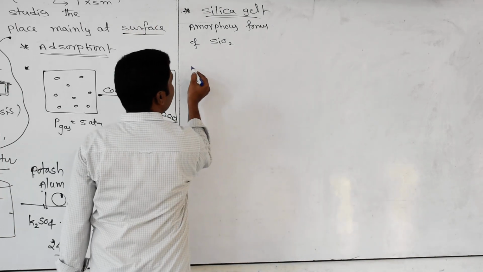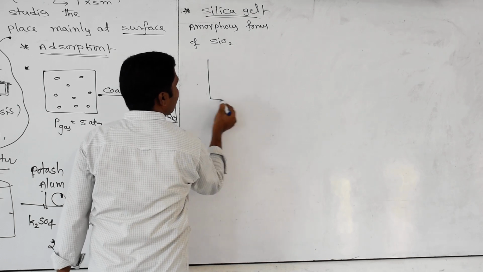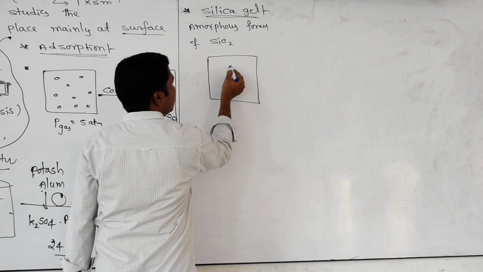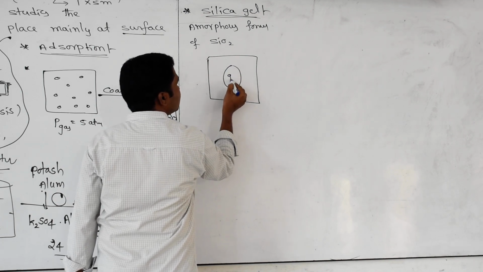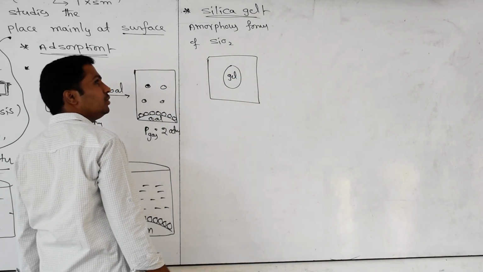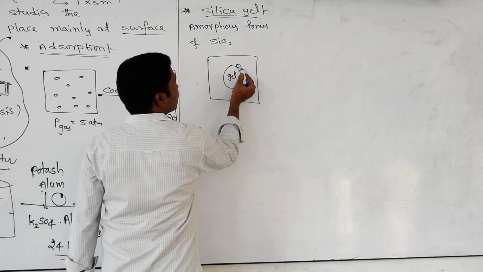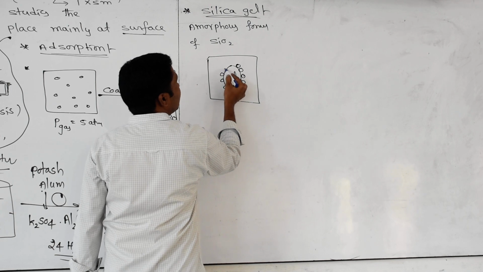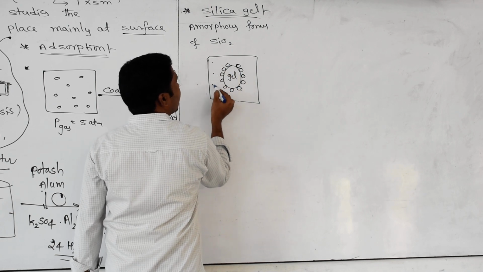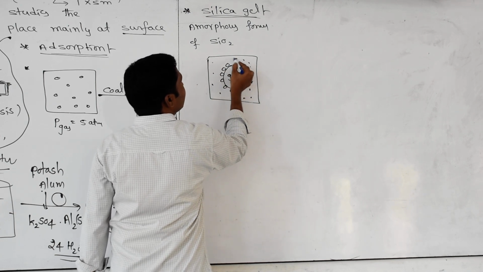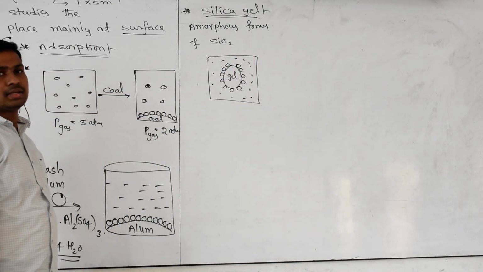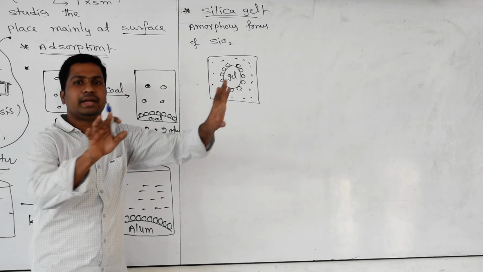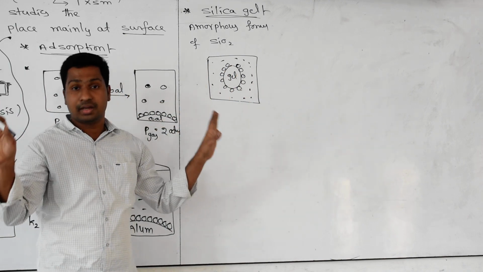How is that? I will give you one example. You take a container. In that container, gas will be there, moisture will be there. Into that, you introduce silica gel. What happens? Whatever water droplets or moisture are there will stick on the surface of the gel. Then what happens? The gas particles will be free. This phenomenon is also called adsorption. After removal of the moisture, the air can move very freely, and then you feel very comfortable.